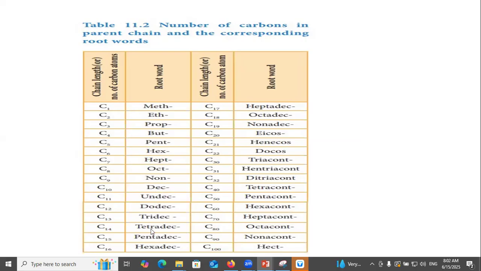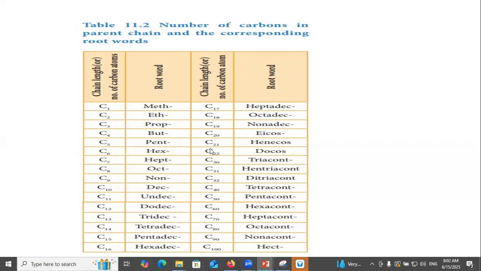Non, dec, undec, dodec, tridec, tetradec, pentadec, hexadec, heptadec, octadec, nonadec. 20, icos; 21, henicos; 22, docos; 30, triacont; 31, hentriacont; 32, dotriacont; 40, tetracont; 50, pentacont; 60, hexacont; 70, heptacont; 80, octacont; 90, nonacont; and 100, hect.